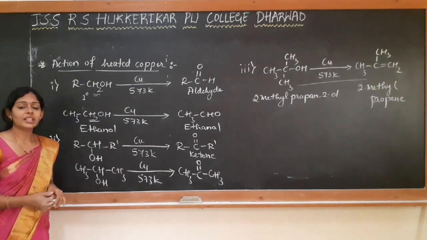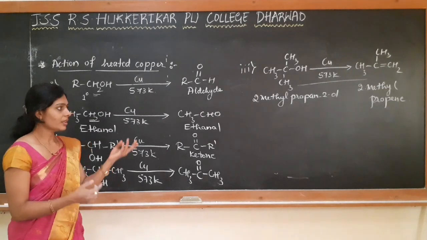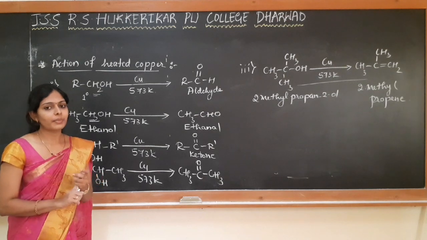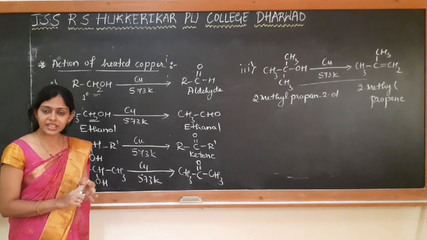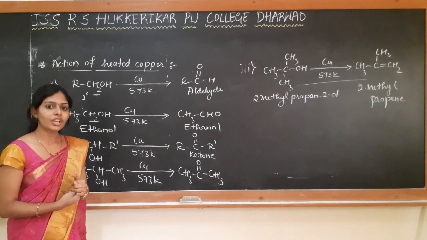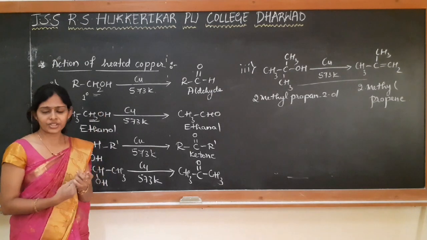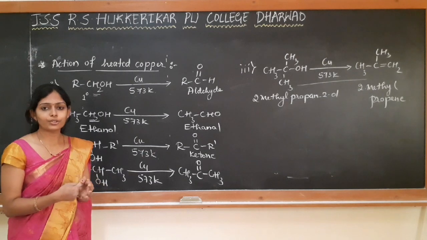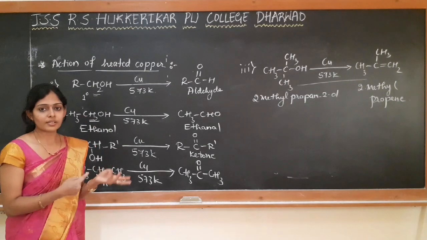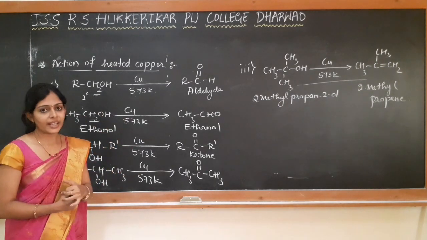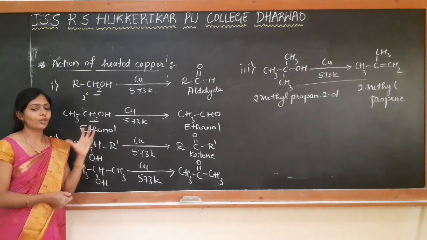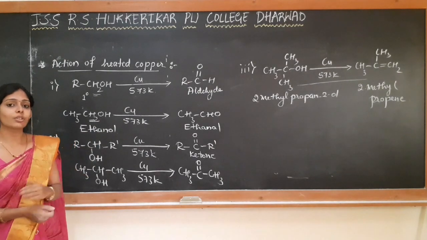So these are the chemical reactions of alcohols. The reactions which involve the cleavage of OH bond, in that we have studied the reaction with metal, then we have studied esterification reaction, and in the reactions involving cleavage of CO bond, you have studied the dehydration reaction, then reaction with hydrogen halide, reaction with phosphorus halide, and finally we have studied the reactions like oxidation and dehydrogenation reaction by using copper. Okay, so these are all the chemical reactions which alcohol shows, and that completes the alcohol section.